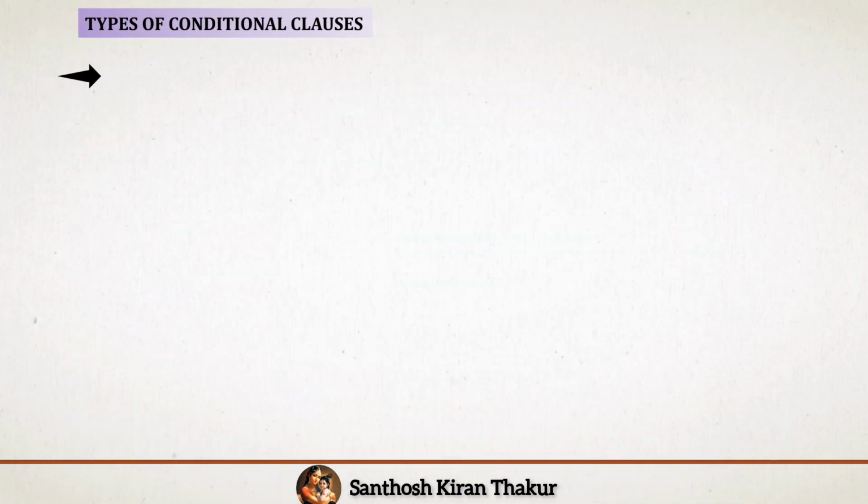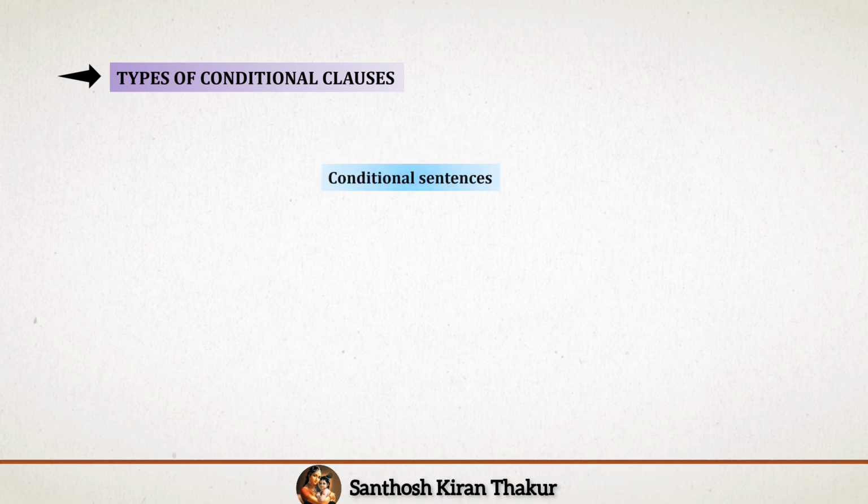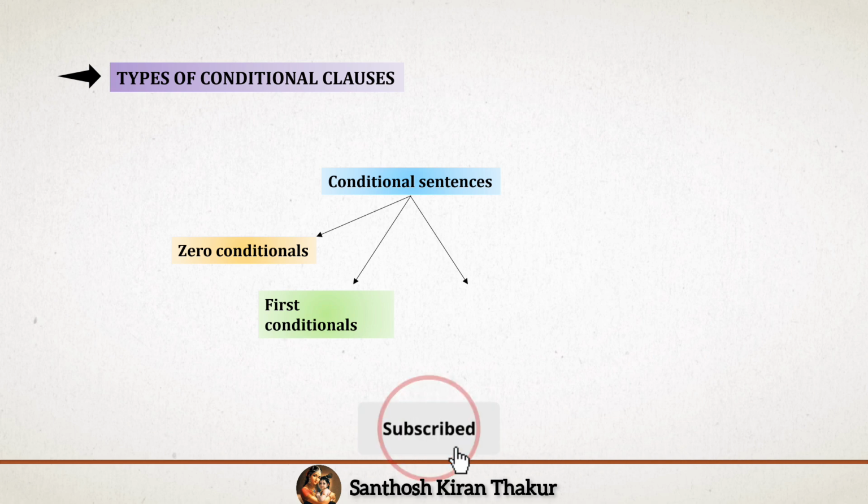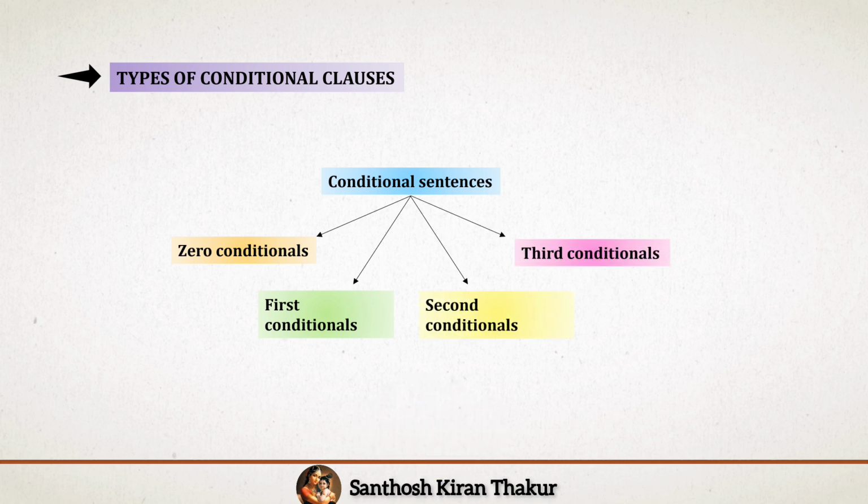There are four types of conditional sentences: zero conditional sentences, first conditional sentences, second conditional sentences and third conditional sentences. Zero conditionals usually refer to the present. First conditionals refer to the present or future. Second and third conditionals are used mainly to talk about unreal or hypothetical past situations.